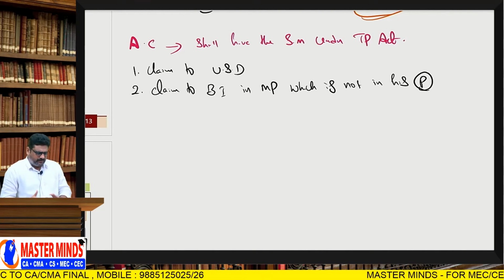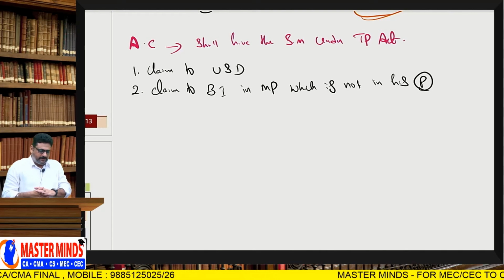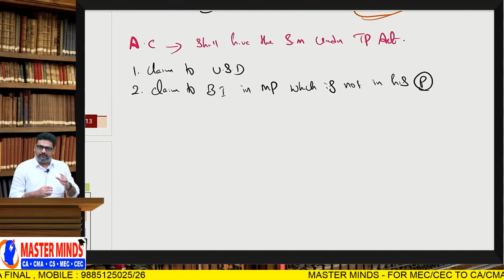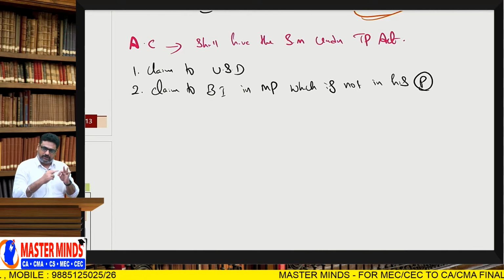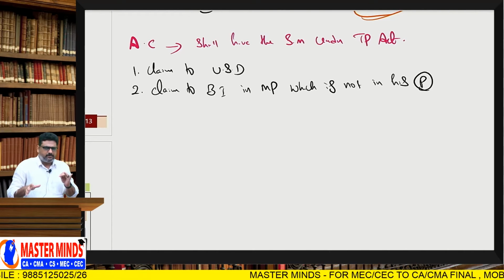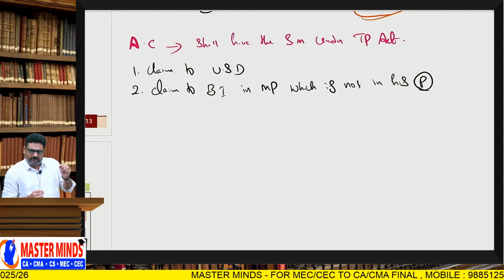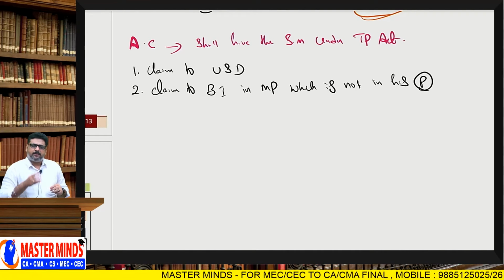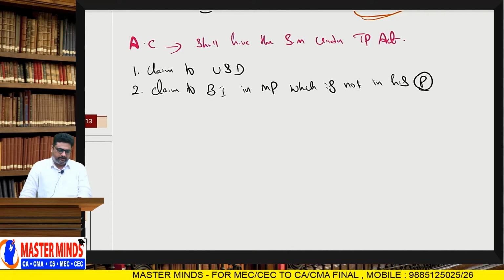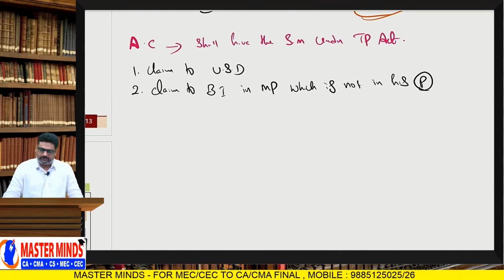Claim to unsecured debt means the debt must be an unsecured one. That means if a pledge, hypothecation or mortgage is there, then it is not an actionable claim. Understood? In order to treat a claim as an actionable claim, the debt should be an unsecured one. Okay. The best example for that is a promissory note.